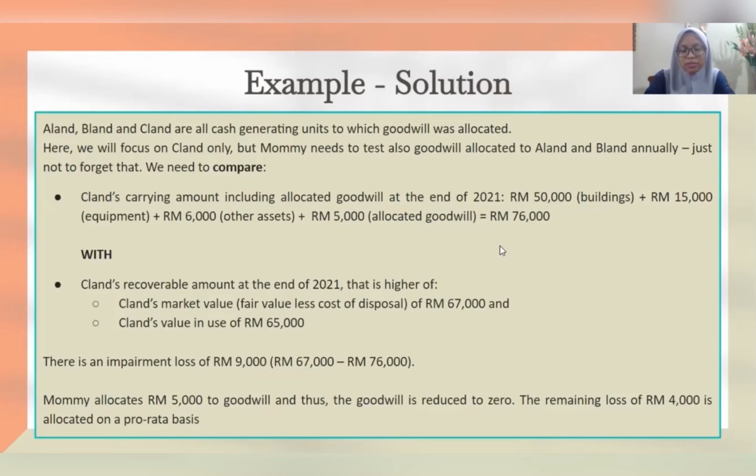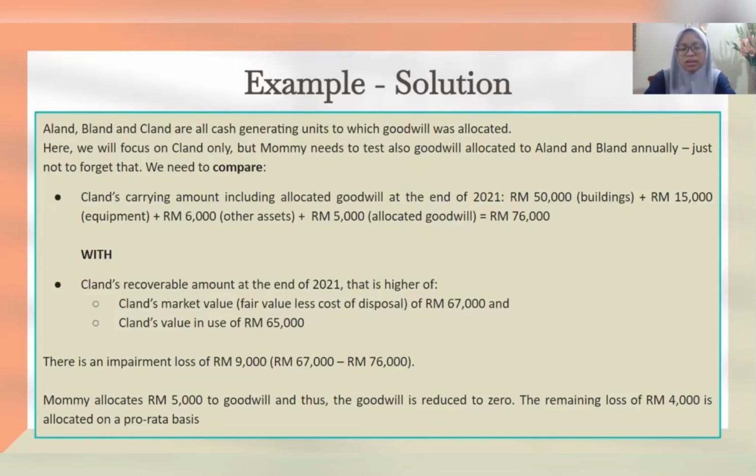So we can see that for Clan, 67,000 is higher than 65,000, and the 67,000 is actually the market value of Clan. Okay. So by comparing the carrying amount together with the allocated goodwill as well as the recoverable amount, we will be getting impairment loss of 9,000, which is 67,000 minus 76,000.